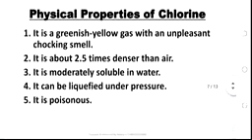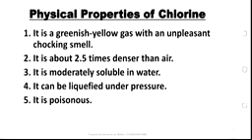Now let's talk about the physical properties of chlorine. Number one, it is a greenish yellow gas with an unpleasant choking smell. Choking means that it can make a man choke. I believe you know the meaning of the word choke. If somebody inhales such a gas, the person will not be able to breathe very well. Another physical property of chlorine is that it is denser than air. That is, it is heavier than air, and that is the reason why the gas during its preparation is collected